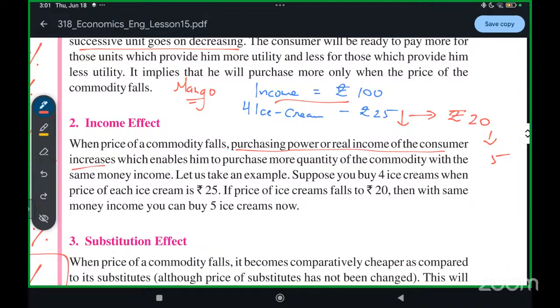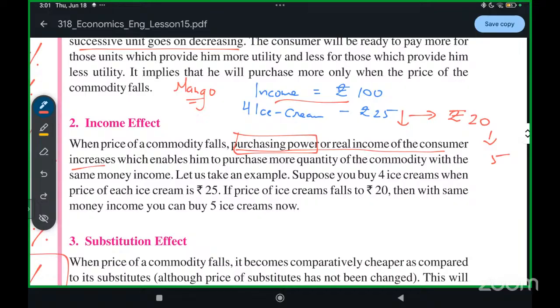It means my purchasing power increases. Purchasing power means the ability of a person to purchase a product, the ability that he has to buy a product at a given point of time. He should have the money and the willingness to pay for it. That is purchasing power, the money that he has to pay for it. So his purchasing power increased means now he's able to buy five.